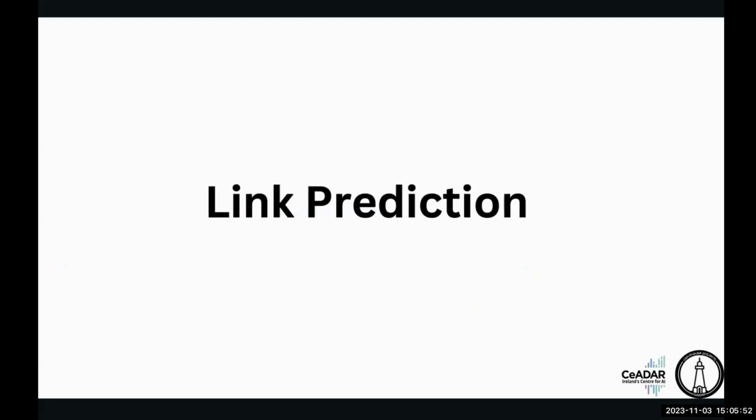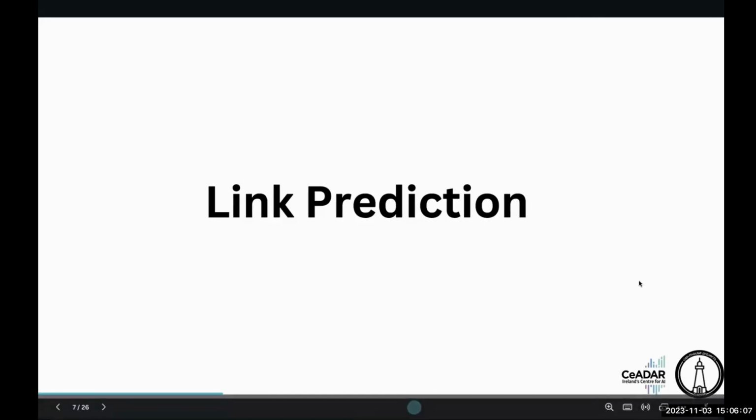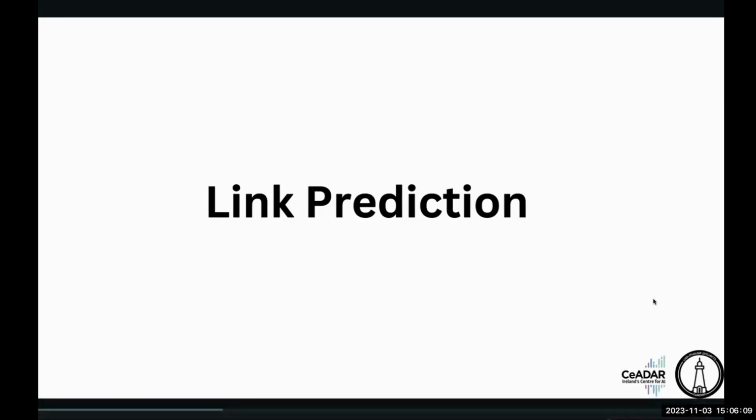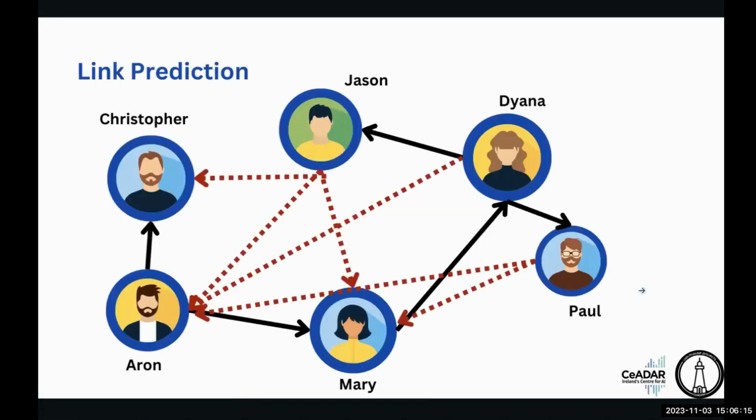So basically, what is link prediction? Link prediction is a task in network analysis and machine learning which aims to predict the likelihood of future connections between two nodes in a network. That's the main aim of link prediction, to find what's the next link it's going to connect in future likelihoods. So let's see an example here.